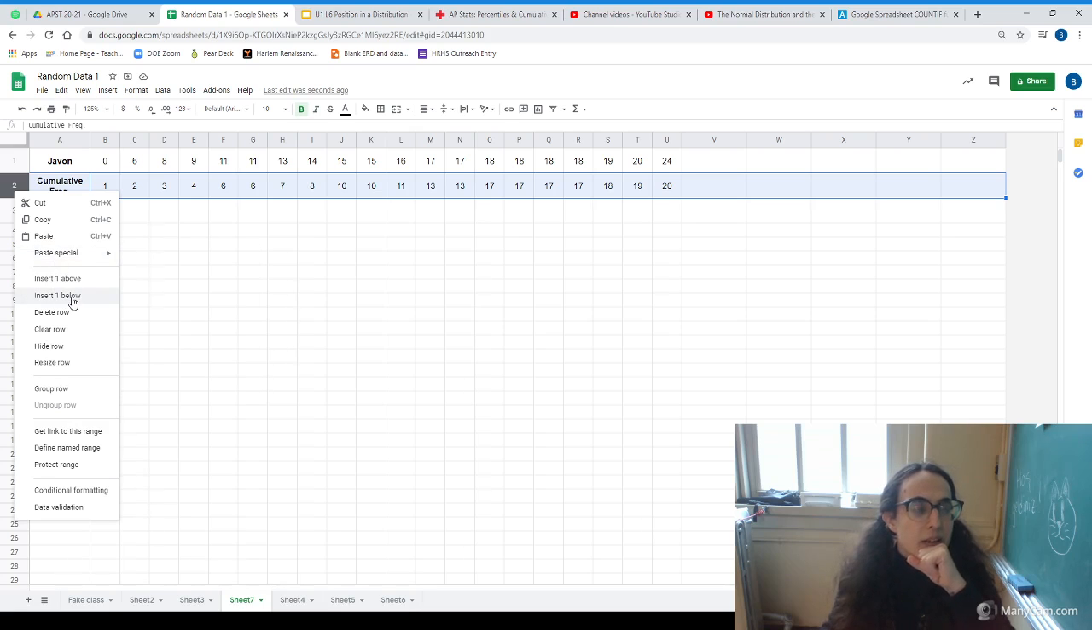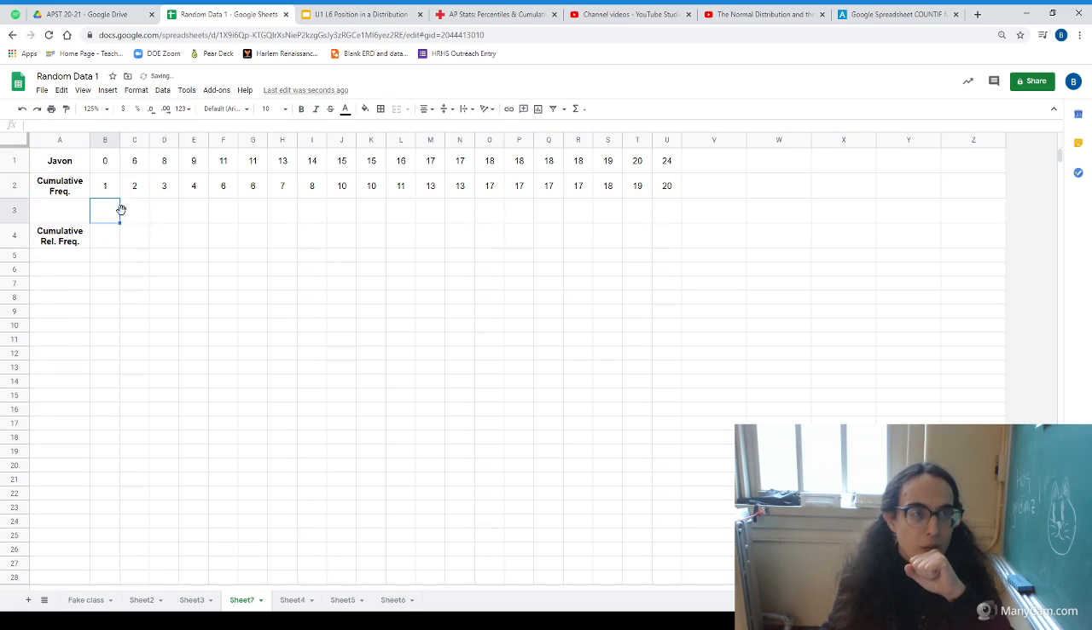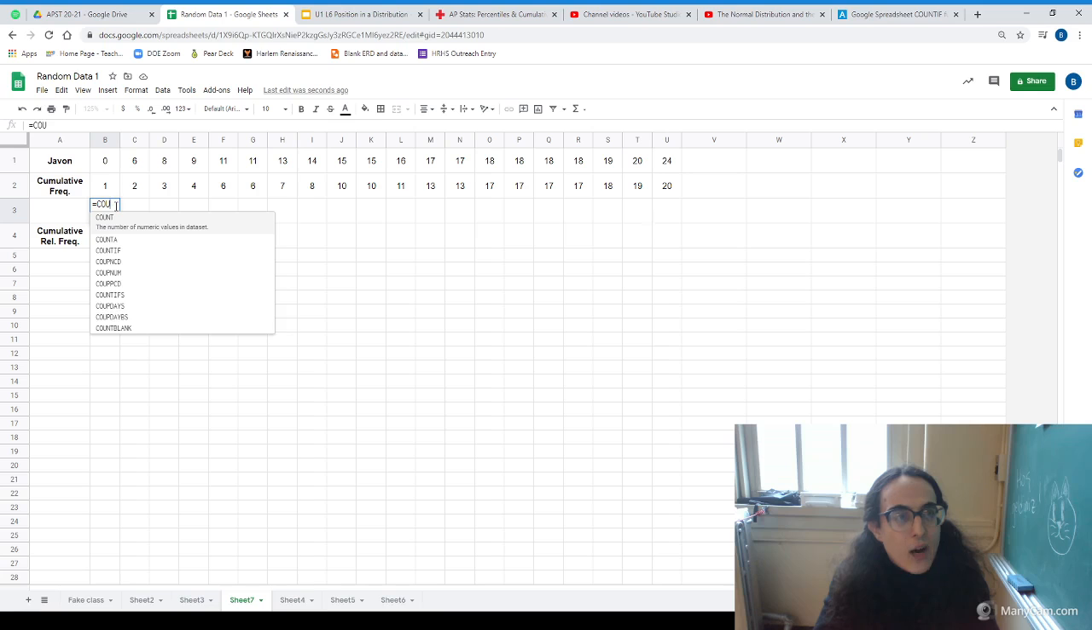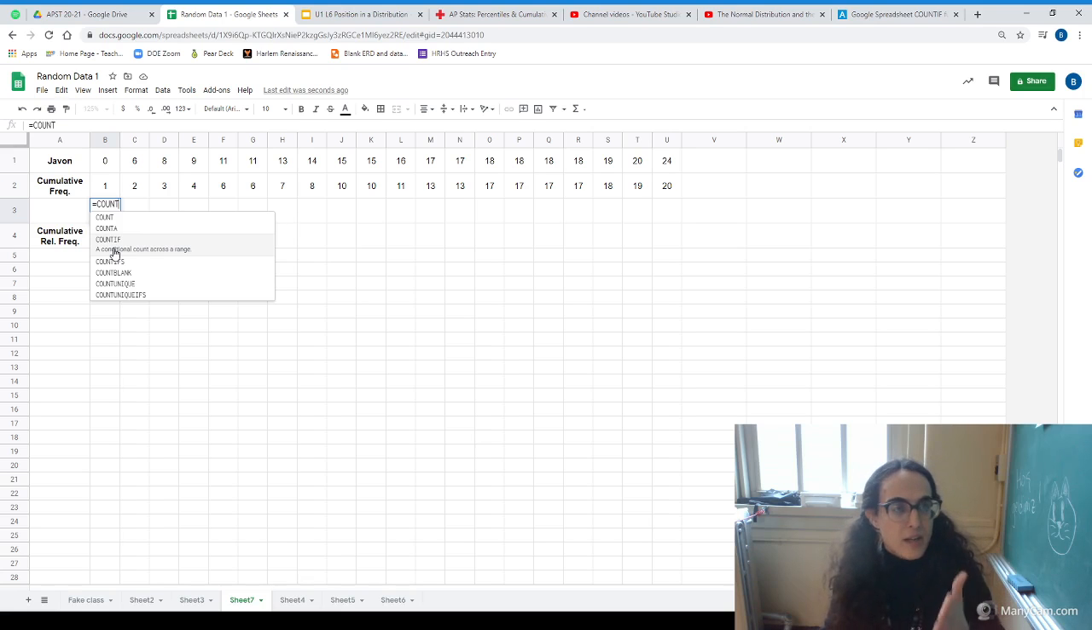So what I'm going to do here is insert another row below, and we're going to find these cumulative frequencies a little more directly using Google Sheets. Now this isn't going to be the simplest formula we've ever used. So here we want to do a count. If you just start typing count, you see there's a bunch of counting functions in here. We can't quite do a simple count because of those double values, where 11 and 11 both have to take on the same count. So we're going to do COUNTIF.